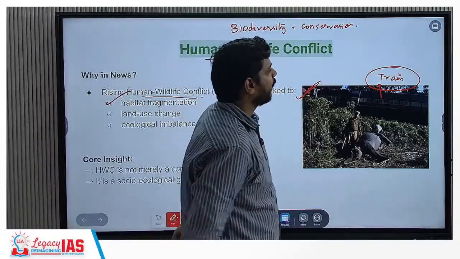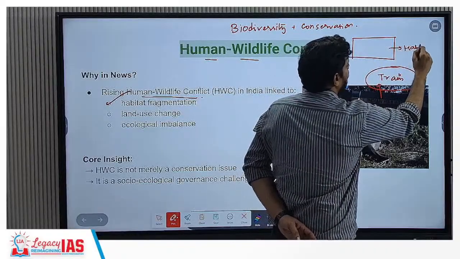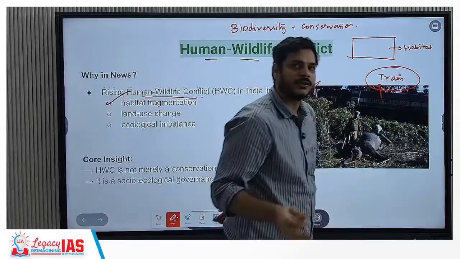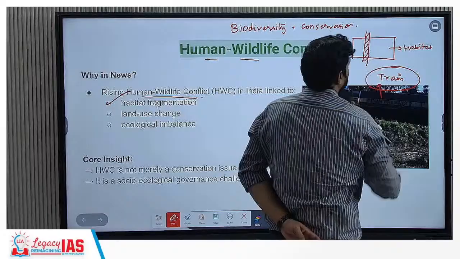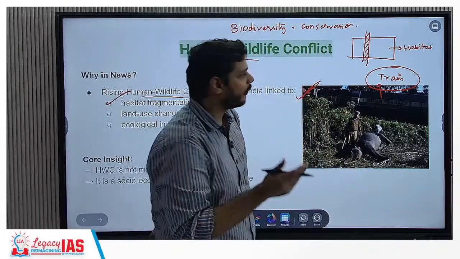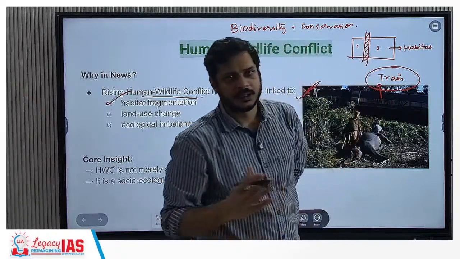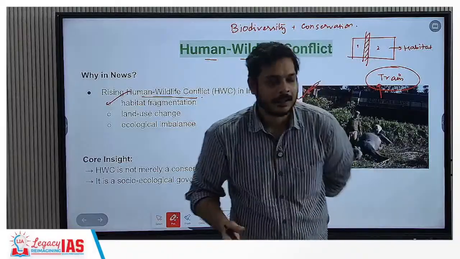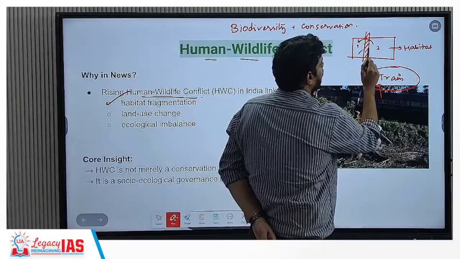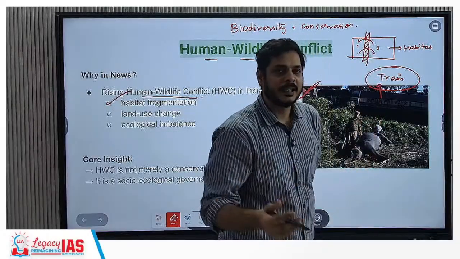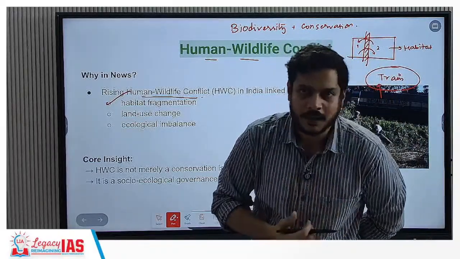Suppose this is the habitat of an animal, and from the infrastructural point of view you need to construct a railway line that crosses this habitat. This is habitat fragmentation, because it divides the habitat into two parts, part 1 and part 2. Slowly, animals in part 2 will try to cross over to part 1, and part 1 animals to part 2. In this case there will be instances of accidents, and therefore human wildlife conflict as well.